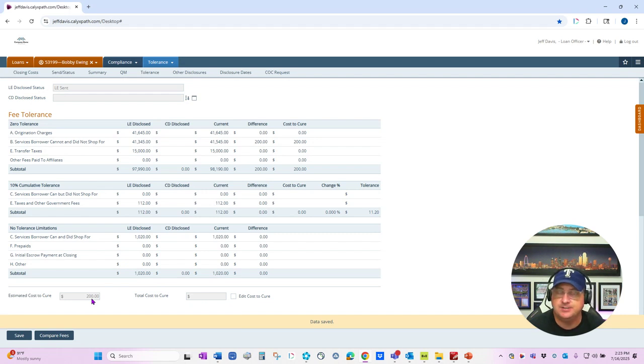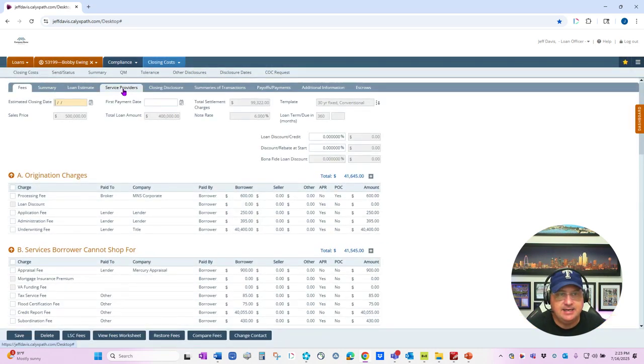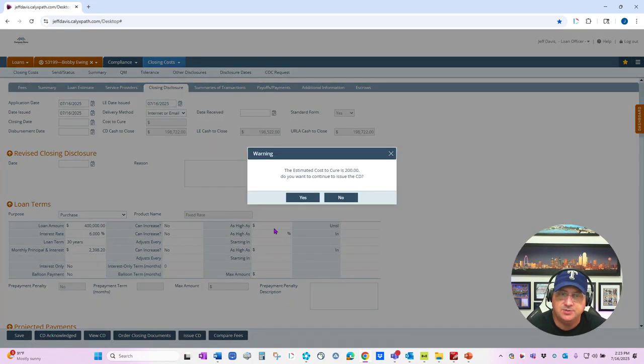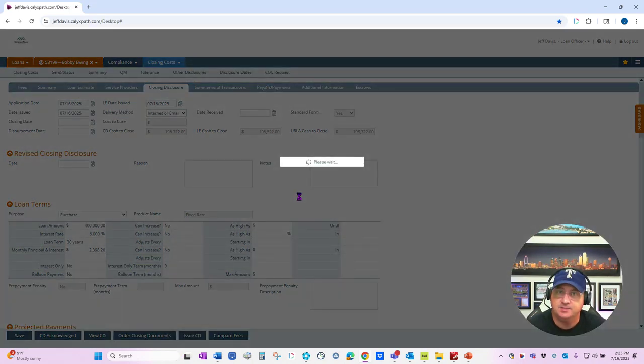But this screen is letting us know that if we were to move forward, there's an estimated cost to cure of $200. Now, let me go back into the closing disclosure screen. And let's say that we're going to sell this to a lender, and we're pretty confident that they're going to be okay with that difference. So for that use case, we'll go ahead and click issue CD and say, yes, let's move forward. Thank you for the warning on the cost to cure, but let's move forward and issue the CD.